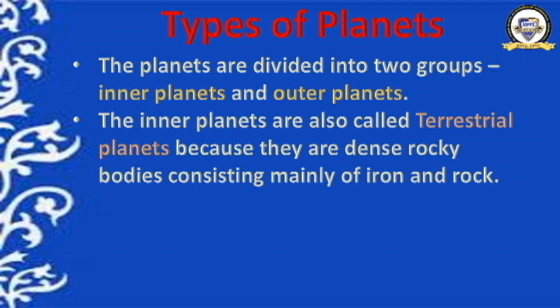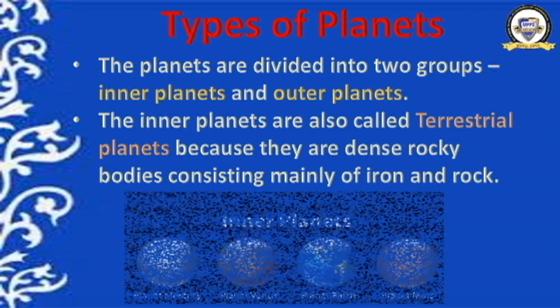The inner planets means the planets nearer to the sun. They are known as inner planets, and they are also known as terrestrial planets. Why? Because they are dense rocky bodies consisting mainly of iron and rock. Okay, they are dense, they have the rocky surface.